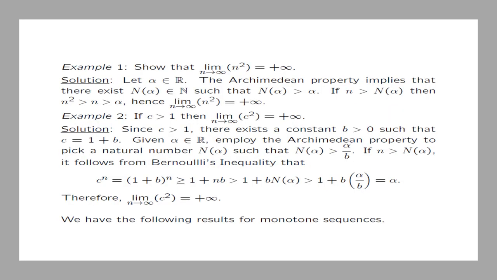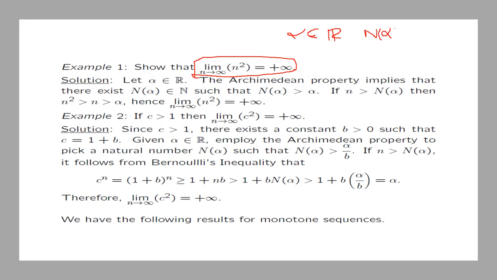So let's look at some examples. The first example, we show that the limit as n goes to infinity of n squared is equal to plus infinity. So what do we need to do here? We need to show that if alpha is any real number, then there exists some natural number, call it n alpha,